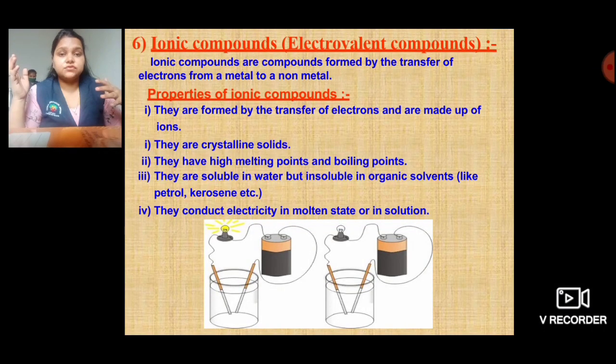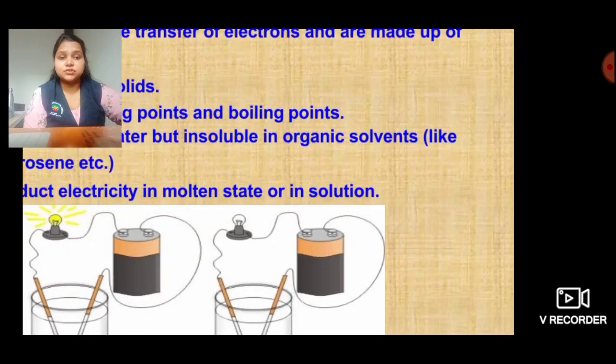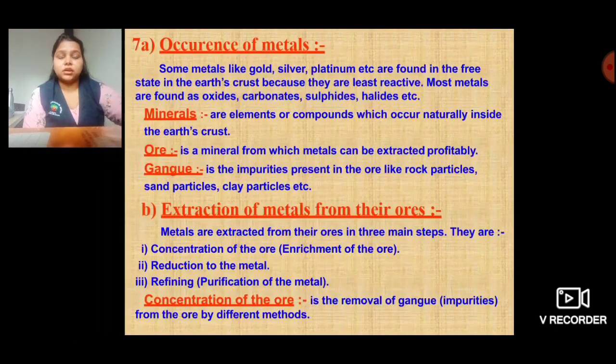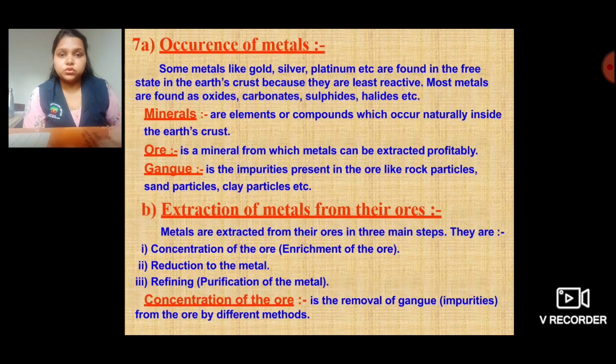So dear students, these were the properties of ionic compounds that we went through, wherein we saw how the transfer of electrons takes place, how they form crystalline solids, why their melting point is high, why their boiling point is low. And we also saw how they conduct electricity in their various forms. We also saw the solubility aspect of the ionic compounds.